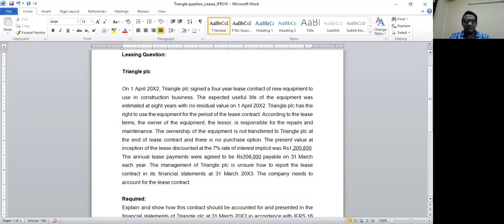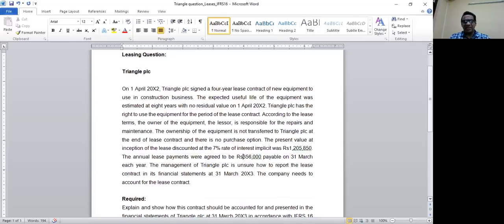So on 1st April 20X2, Triangle PLC signed a 4-year lease contract. So the lease period is 4 years. They have signed a 4-year lease contract of new equipment to use in construction business. The expected useful life of the equipment was estimated at 8 years with no residual value on 1st April 20X2. The useful life is 8 years.